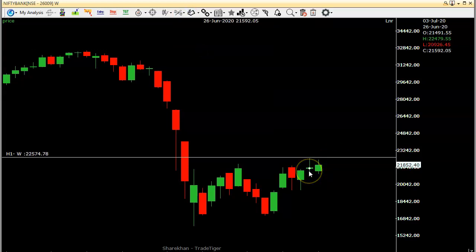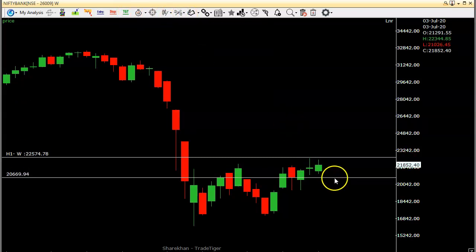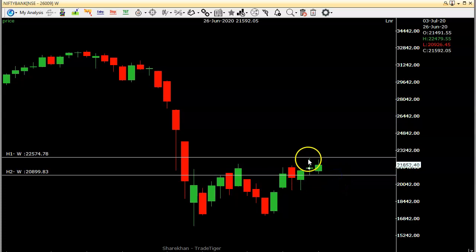So the high of this candle is 22,574 or 580 kind of levels. On the downside, it is 20,926. So this is the previous week's high and low, 20,900 and 22,600 we can say. So these levels are important levels to watch out for next week also, the week starting from Monday. Is there any relevance to these levels in other analysis also?